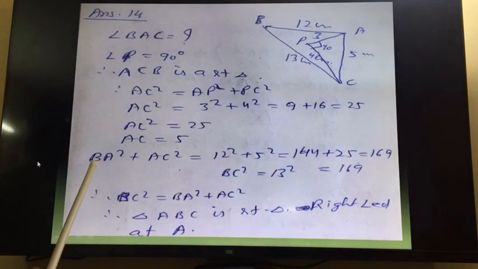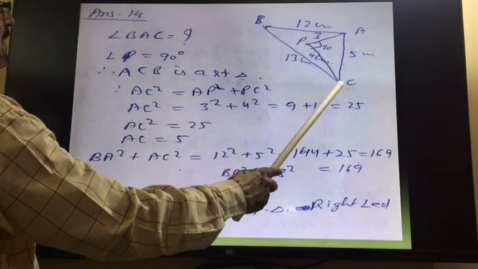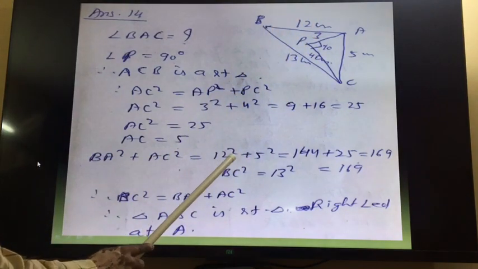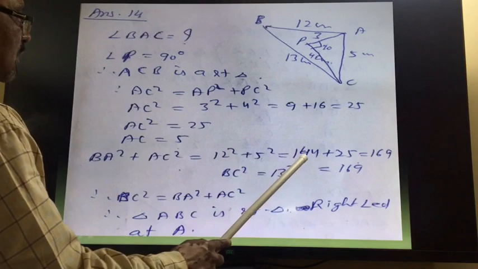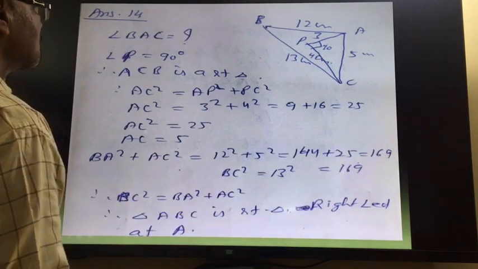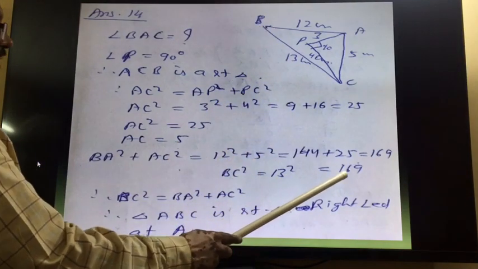So we will find out the value of BA square plus AC square. These are the two small sides, so we are finding the sum of their squares. So 12 square plus 5 square, 12 square is 144 and 5 square is 25, total is 169. And the square of the longest side BC, that is 13 square, is also 169.